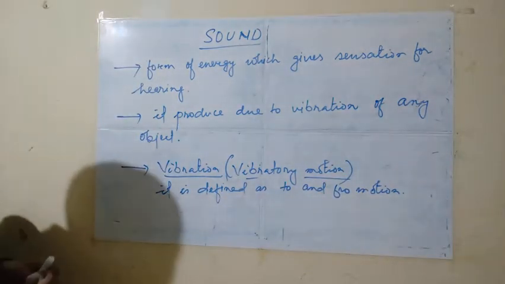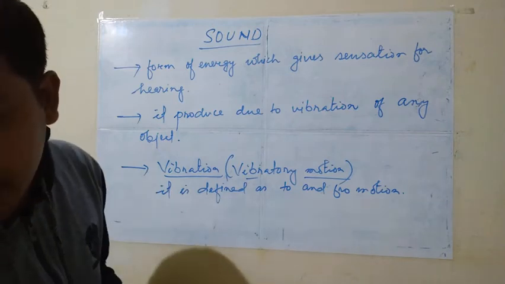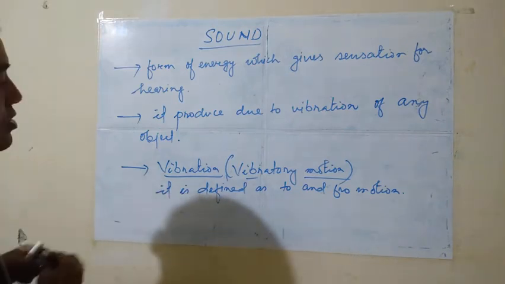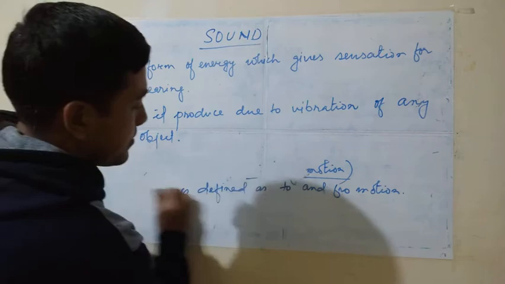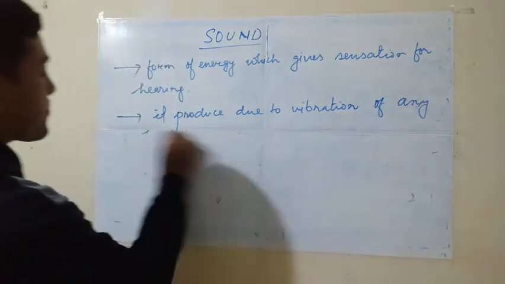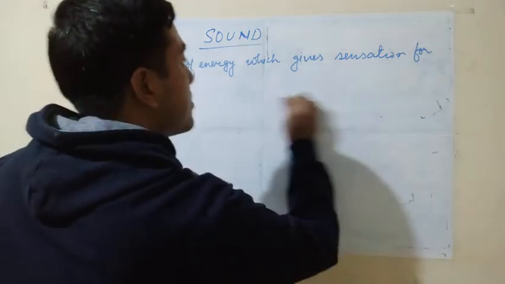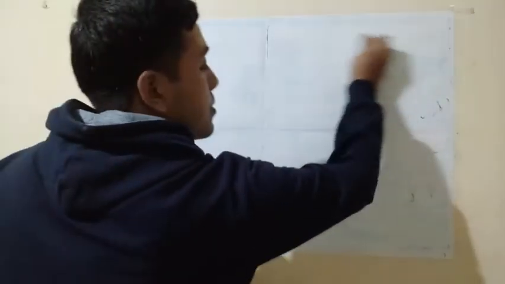Now I will just explain what is the vibration. Okay. Now how this vibration goes. Now look here. See, you all know this steel scale, right?